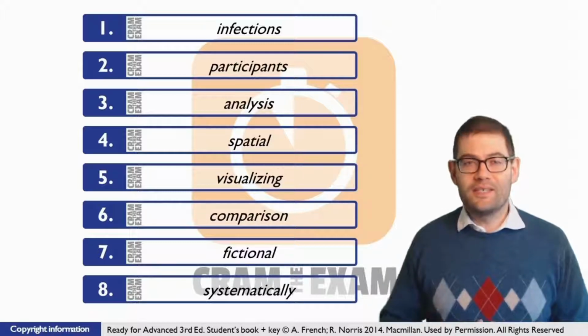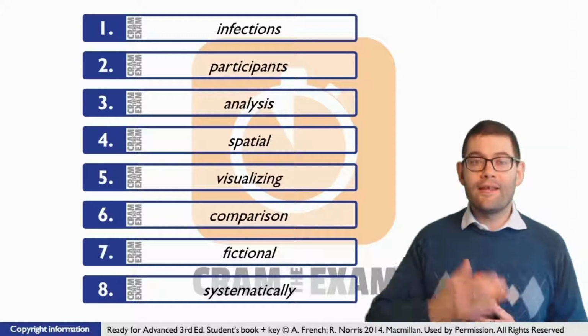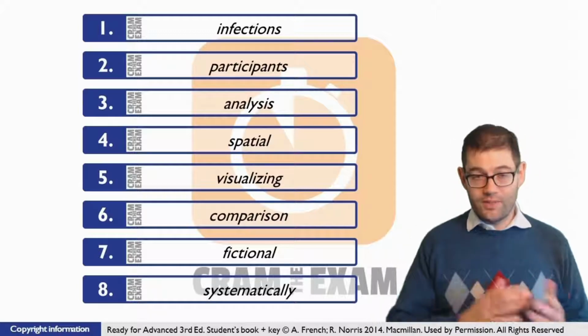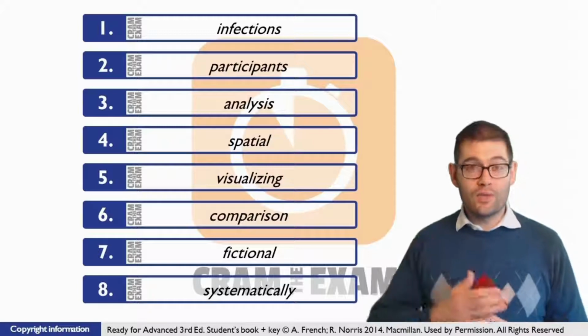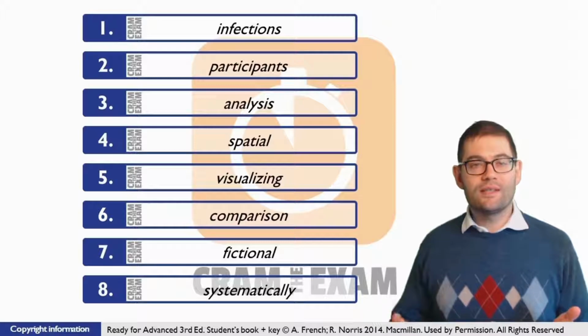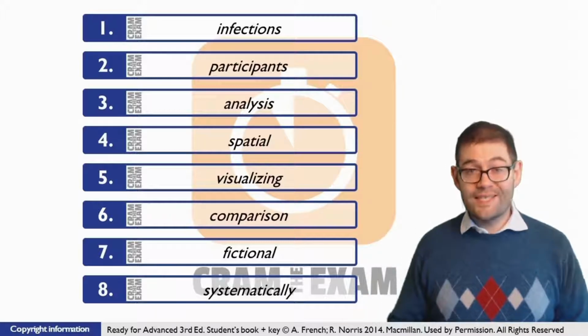Question 3, easy peasy. We've got an adjective before the gap, but we don't have the noun that adjective is modifying. Similarly, we've got an indefinite article before the adjective, and we don't have the noun to which that article refers. Here it's quite clear we need a noun. What's the answer? Analysis.